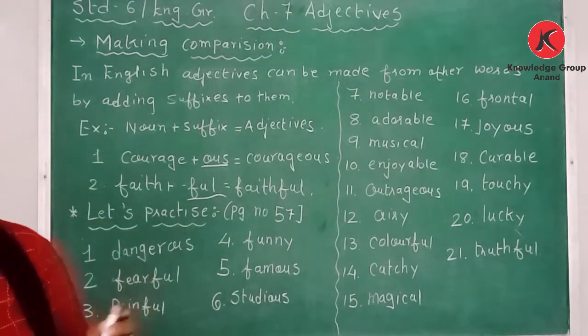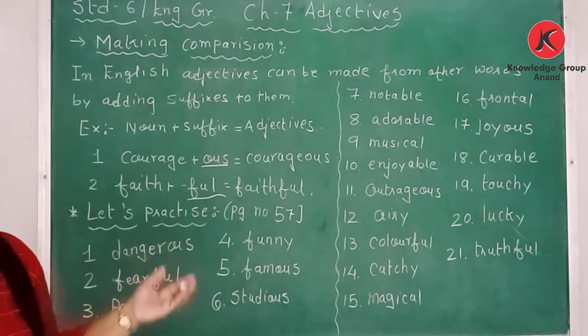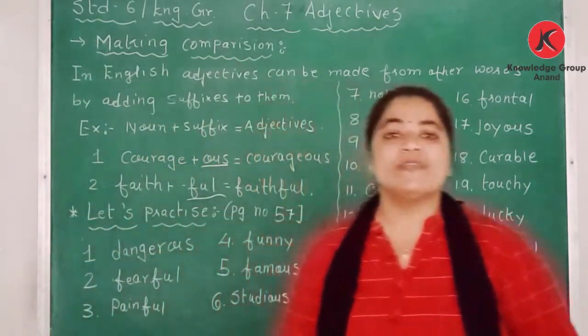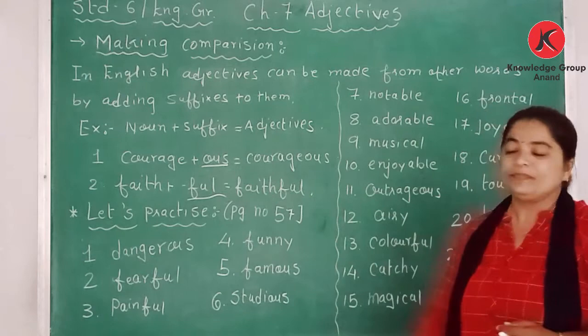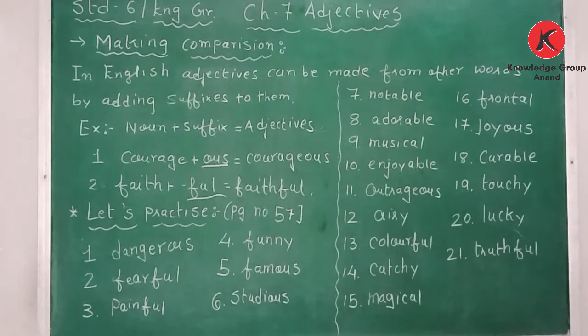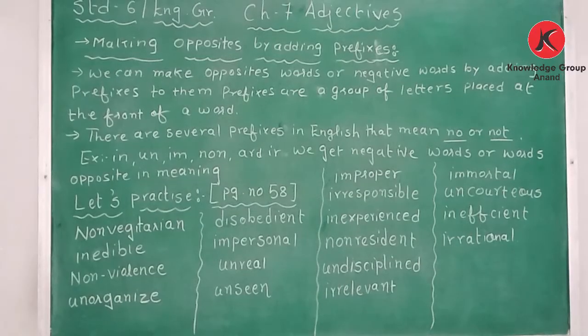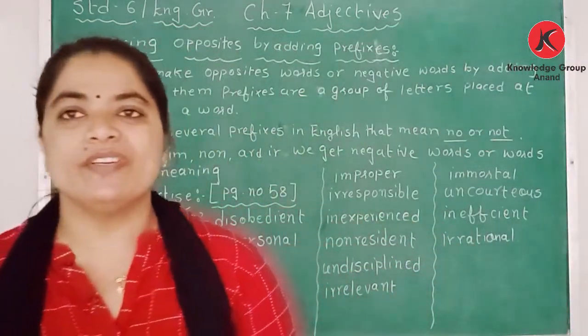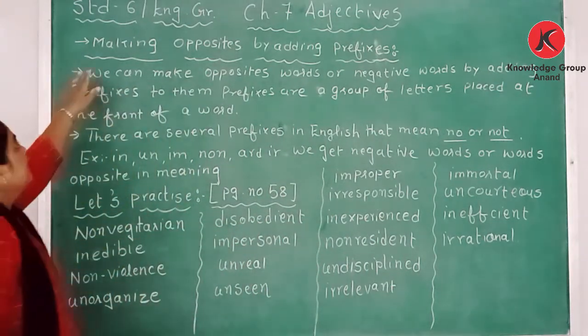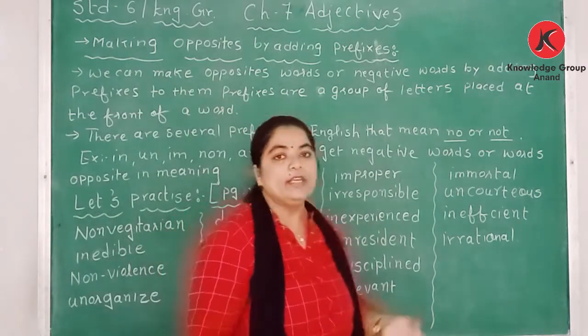The same thing you will learn further in making opposites by adding a prefix. Just now we learned what a suffix is: a suffix is a group of letters which is added at the end. So this is the exercise we have done here by adding the suffix. After learning how to use the suffix, let's go through the next topic, the prefix, that is, making opposites by adding a prefix.